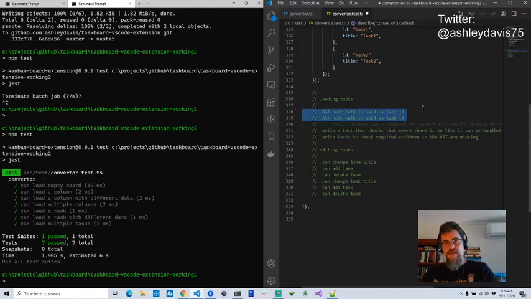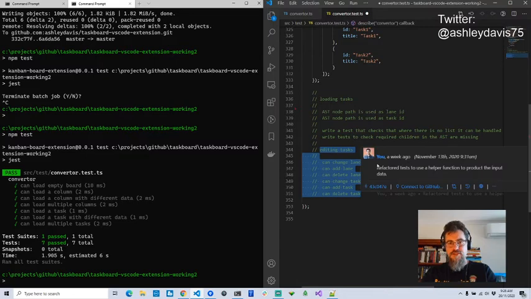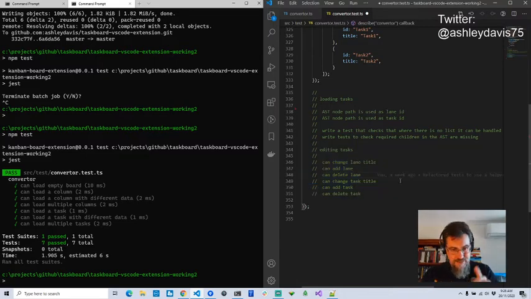What I want to do now is do some fun stuff. So you can see down here I've got a bunch of tests that I want to write for editing tasks. That means when you edit the Kanban board, we can reapply those changes to the markdown file and save it. But I want to do that in a way that doesn't lose any data in the markdown file that doesn't conform to this to-do list format or this Kanban board format. So that's a little bit tricky.